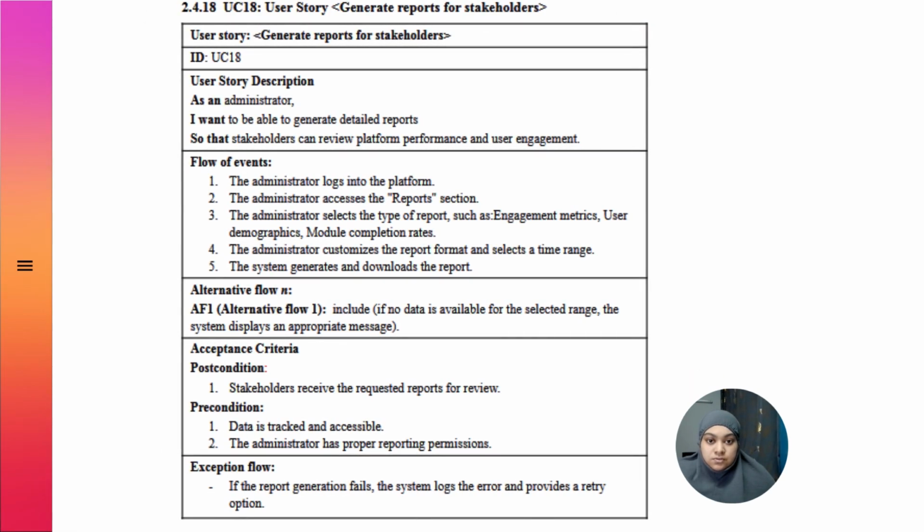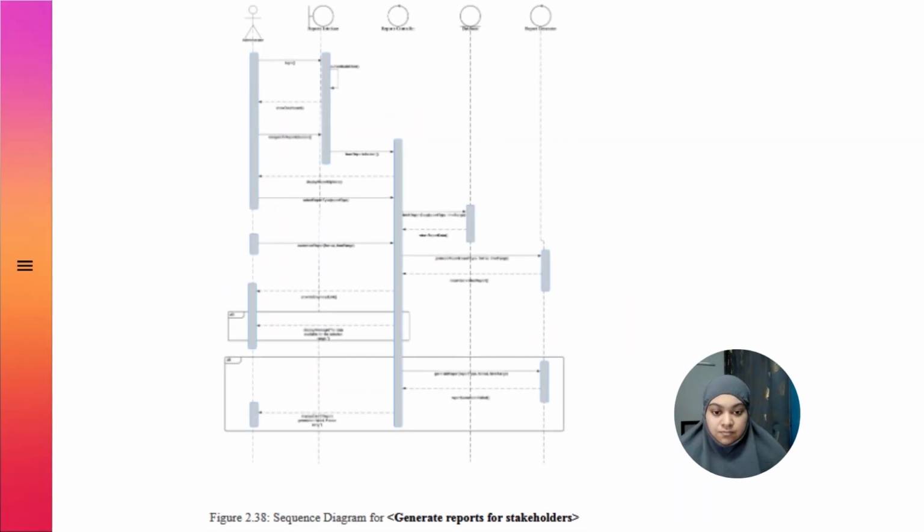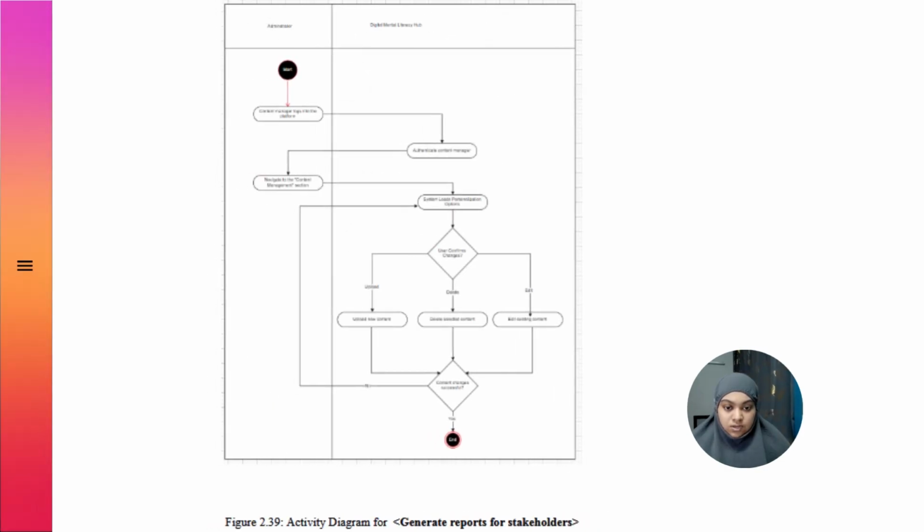UC 18: generate reports for stakeholders. The actor is the administrator. The administrator accesses the report section. He can select the type of report, like engagement metrics, user demographics, or module completion rates. He can customize the report format and select a time range. Then the system generates and downloads the report. This is the sequence diagram for UC 18. This is the activity diagram for UC 18.